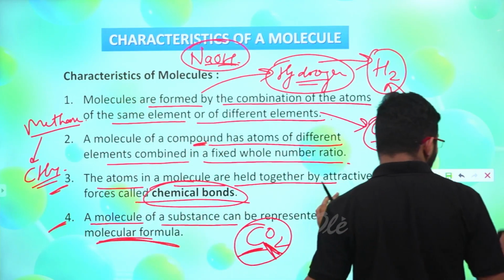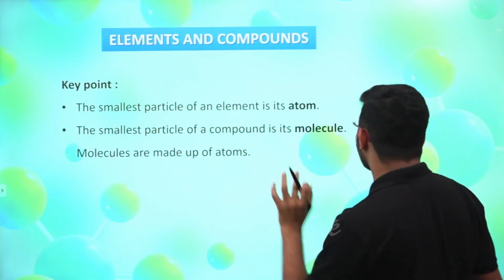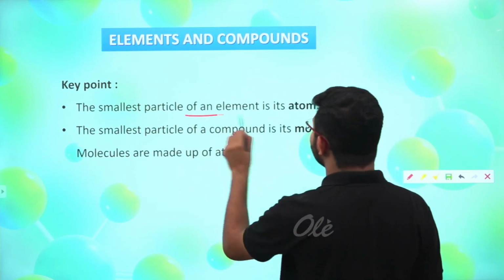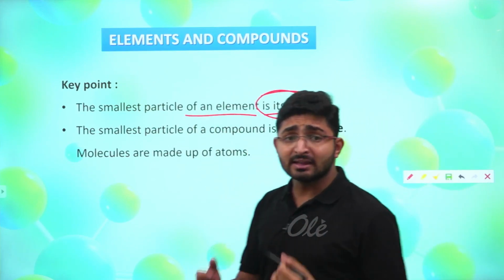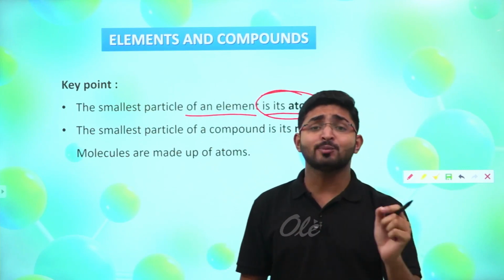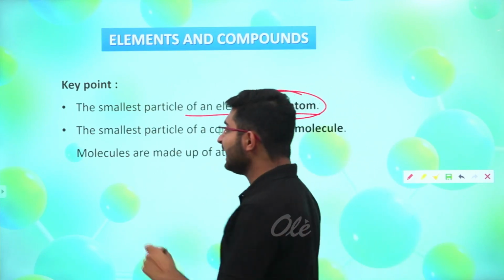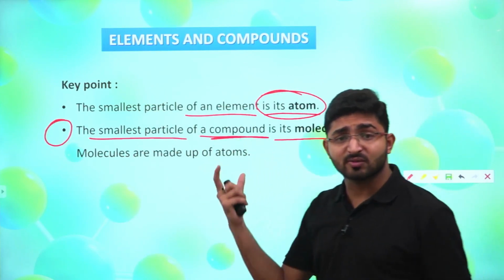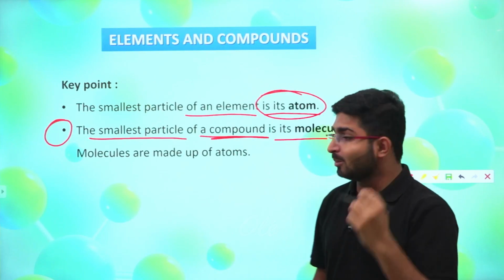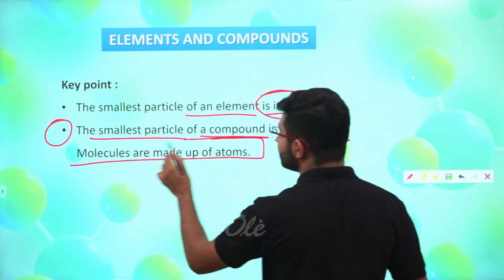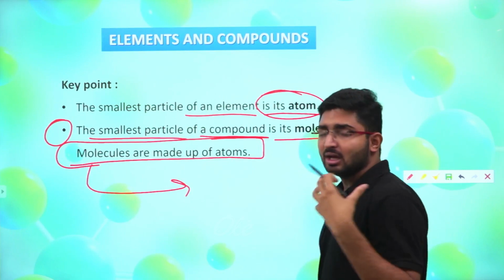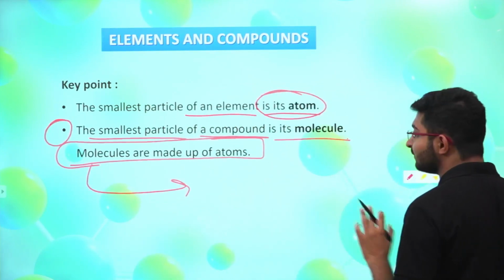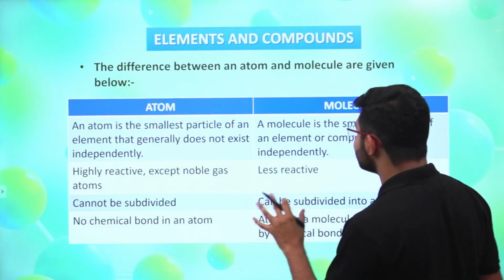Okay. Now, moving ahead, we are going to study the key points given here. There are two key points written on your screen: the smallest particle of an element is its atom. So whenever we are taking the case of an element, the very smallest particle is what? The atom, right? The next one is the smallest particle of a compound is its molecule. And when we are taking the case of a compound, the smallest particle becomes what? Molecule. Molecules are made up of atoms. We have studied that these are made up of the atoms of the same element or different elements, right? So take the screenshot of these points. These are very important. Now moving ahead, we have the difference between the atom and molecule.